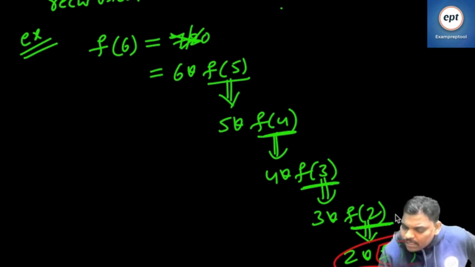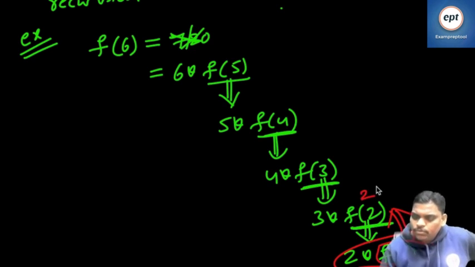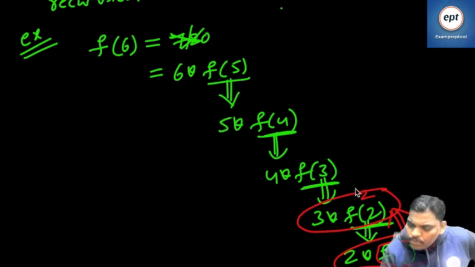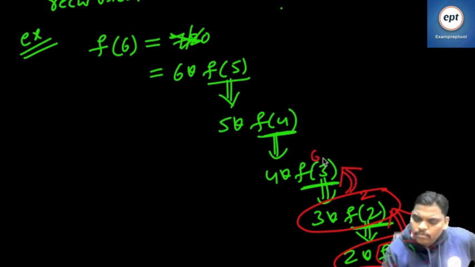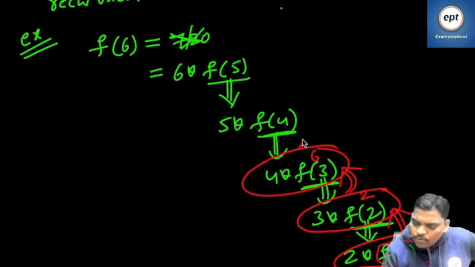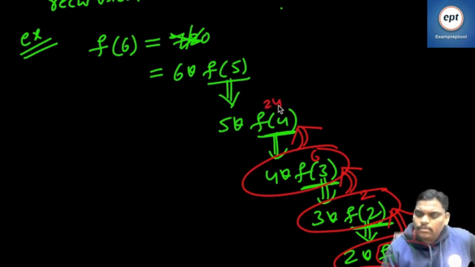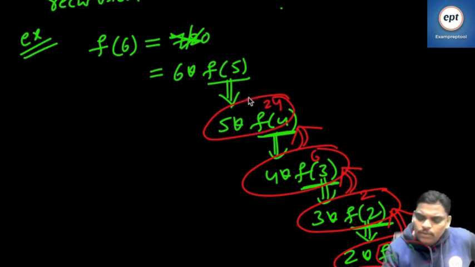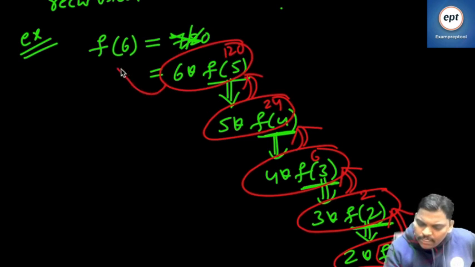Remember from which place you came, that place the result will go. 3 into 2 is 6. 4 into 6 is 24. 5 into 24 is 120. Next one, 6 into 120 is 720. From which place you came, that place the result will go.